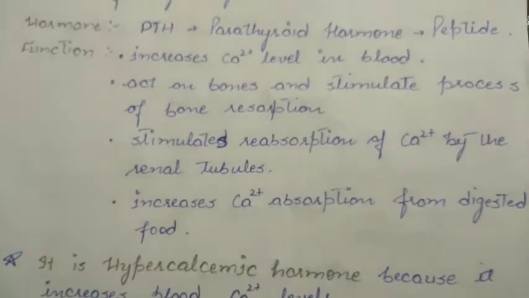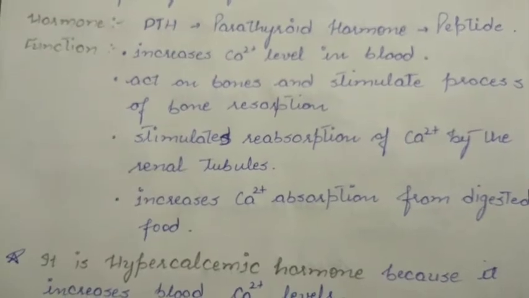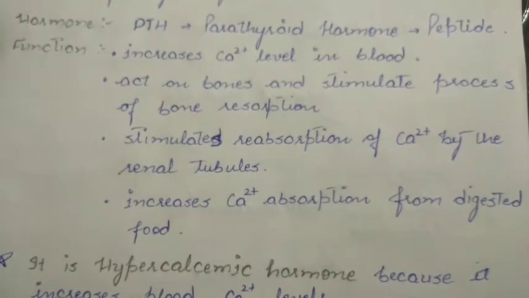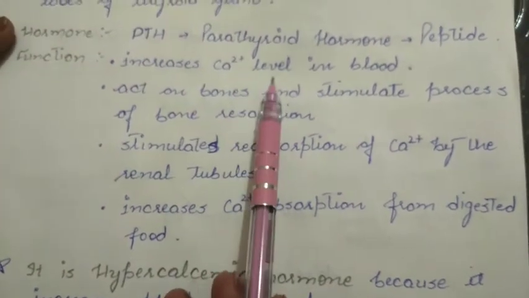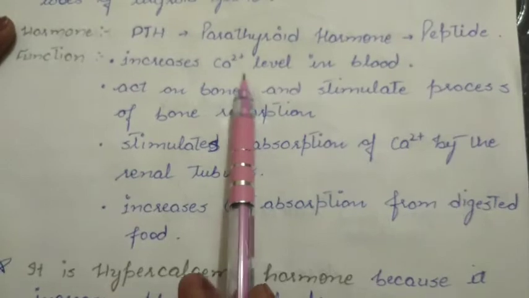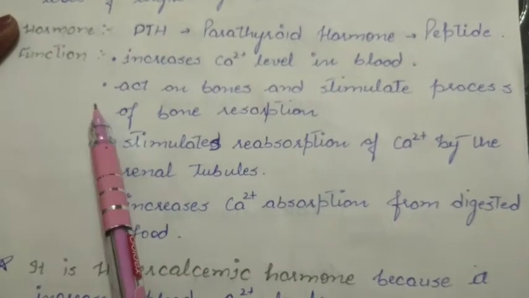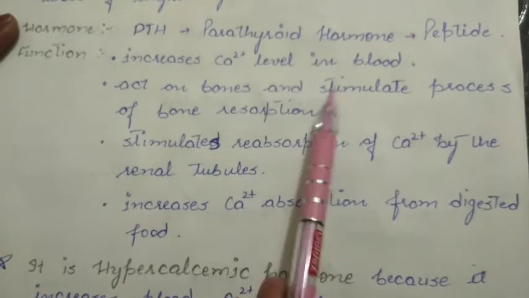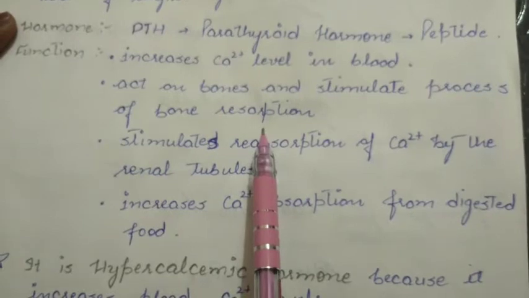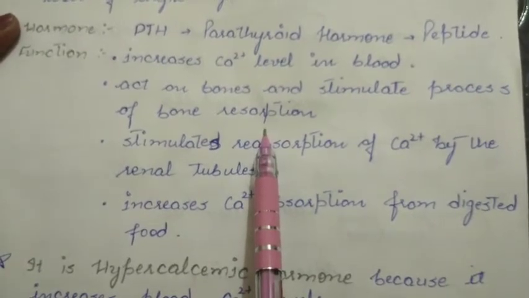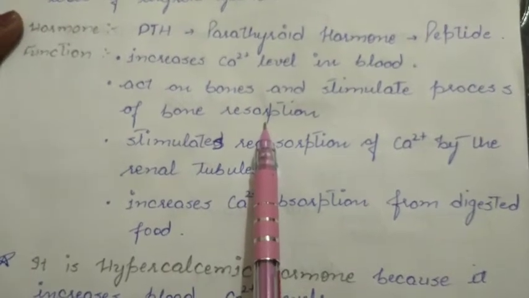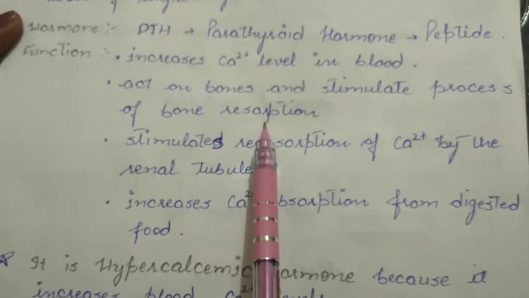Next, what are the various functions of the parathyroid gland? As you know, parathyroid hormone is responsible for increasing the level of calcium 2 positive ions in our blood. To maintain that high amount of calcium in the blood, first of all, the parathyroid hormone acts on bone and stimulates the process of bone resorption. Bone resorption means the dissolution of calcium ions, Ca2 positive ions, from the bones. With the resorption of bone, the blood level of calcium 2 positive ion increases.